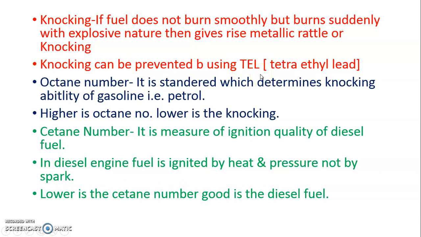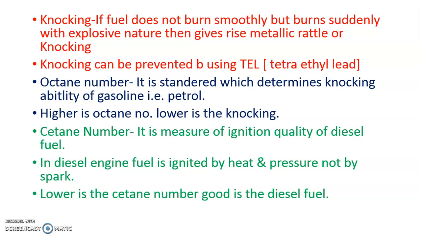Now cetane number. Cetane number is the measure of ignition quality of diesel fuel. Again to be clear, octane number is a specific property of gasoline or petrol, whereas cetane number is a specific property of diesel. So don't mix them.